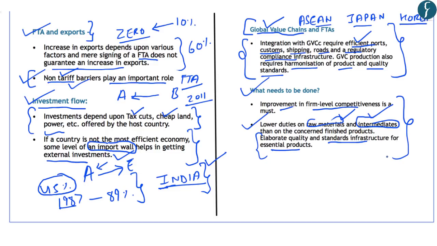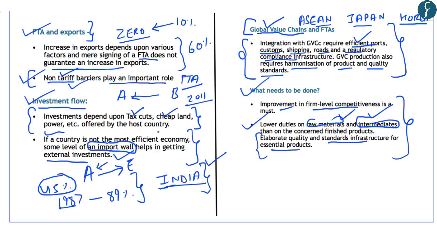So in this article, we have understood that besides having free trade agreements, the focus of a country to increase exports should be on reduction of non-tariff barriers. Secondly, to increase the investments, there should be increased efficiency and various other factors should be taken care of. For example, there should be reduction in taxes, land should be available easily, and all other factors of ease of doing business should be available.